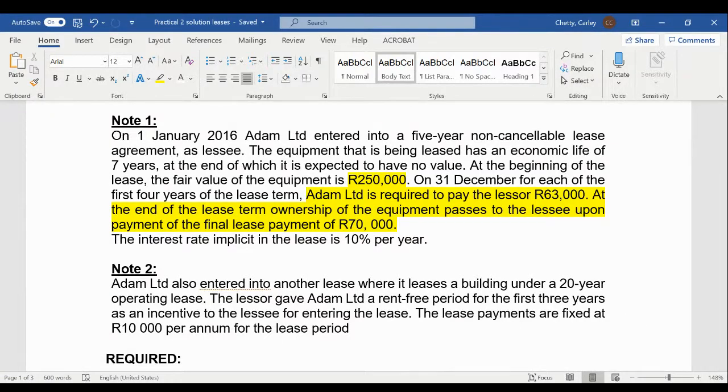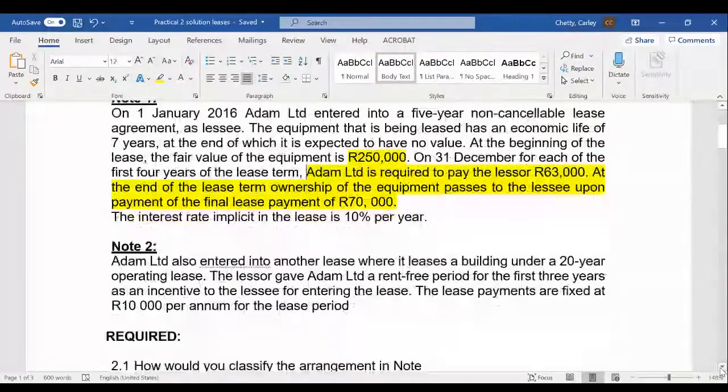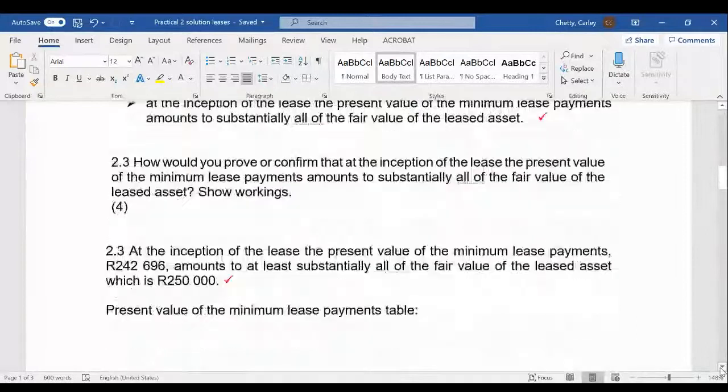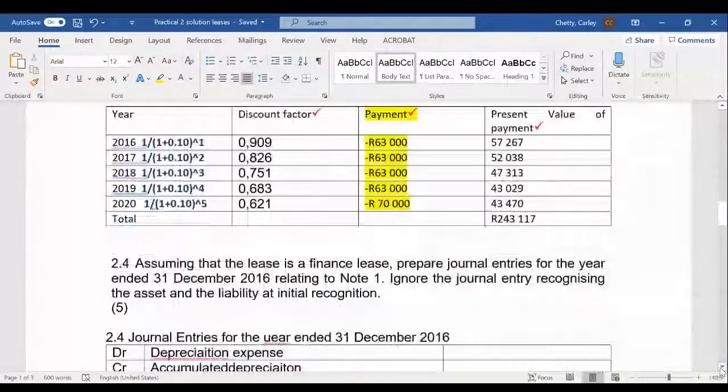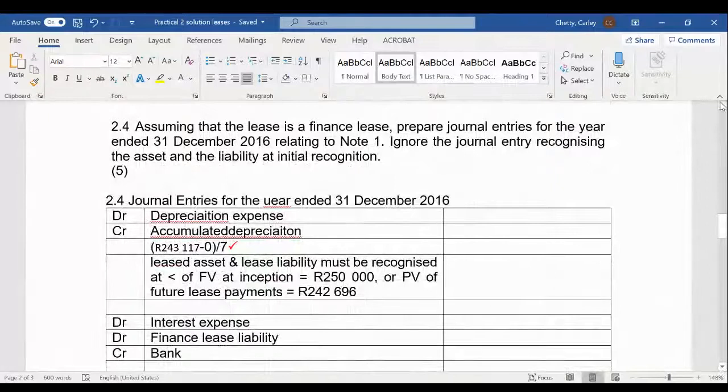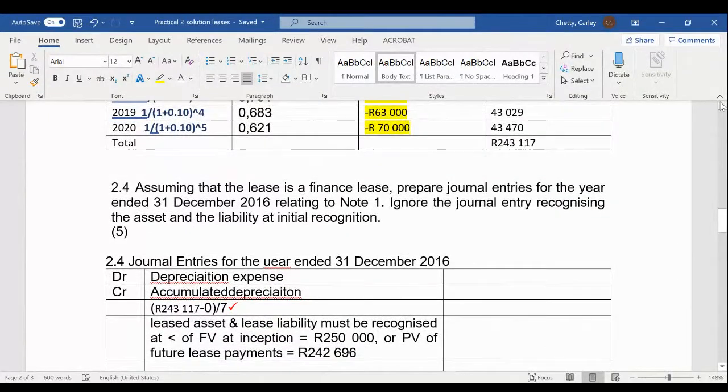Okay, so let's go down to the journal entries and have a look at the amounts. We've got our cost of 243,117, and we're going to divide that by 7 years. So I get 34,731.